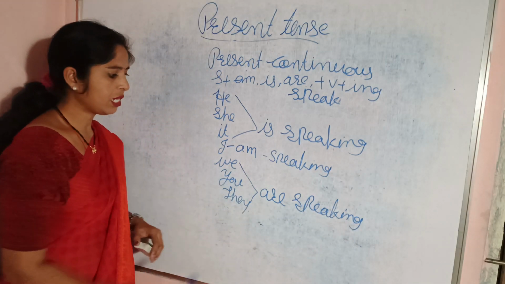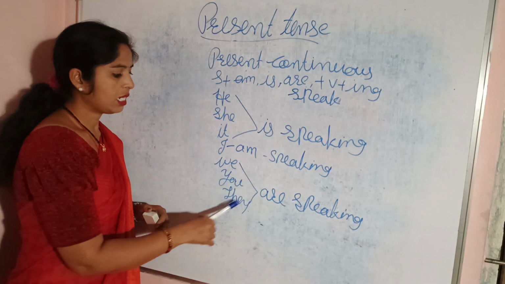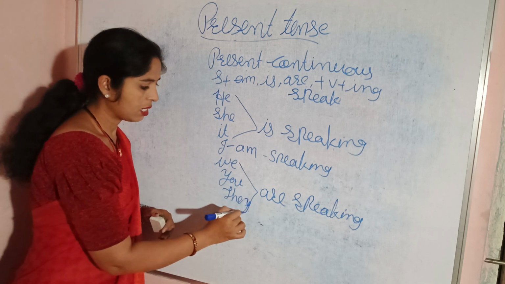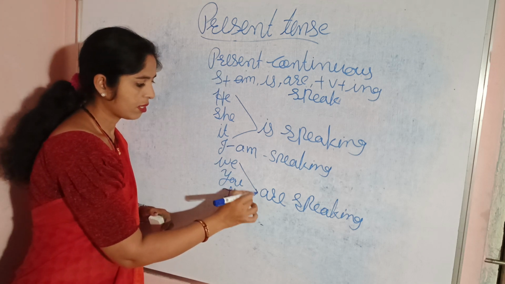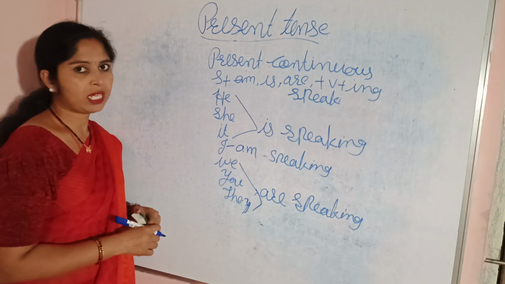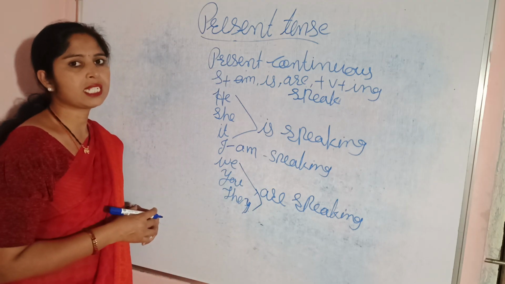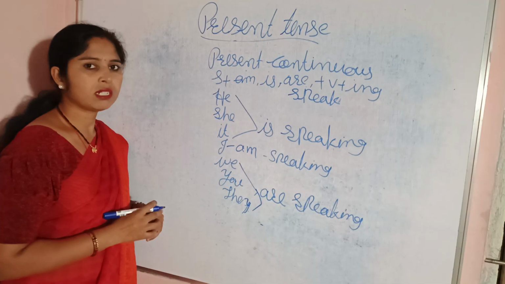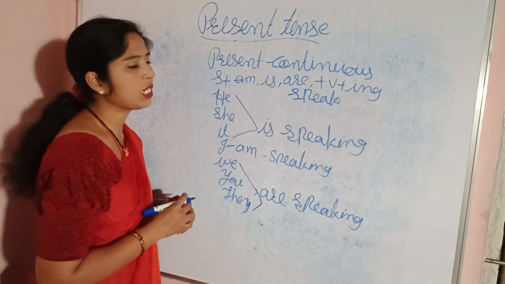We are speaking. You are speaking. They are speaking. In this way, we can make sentences related to the present continuous tense.